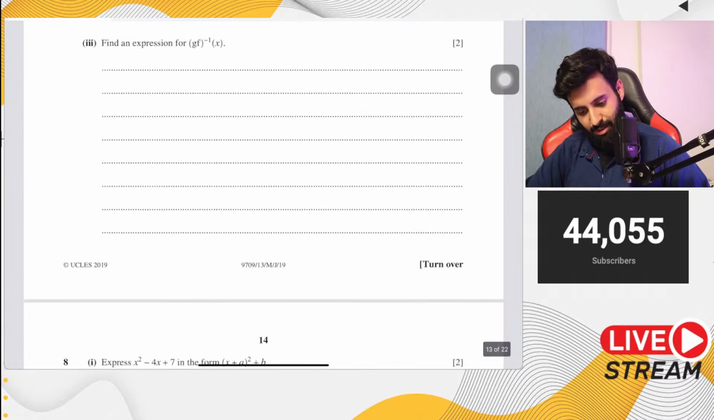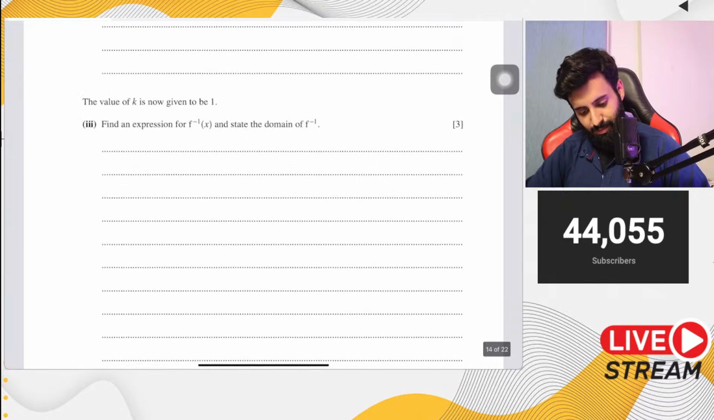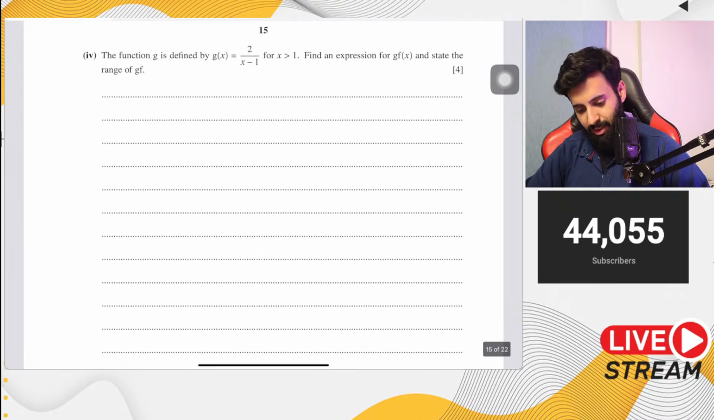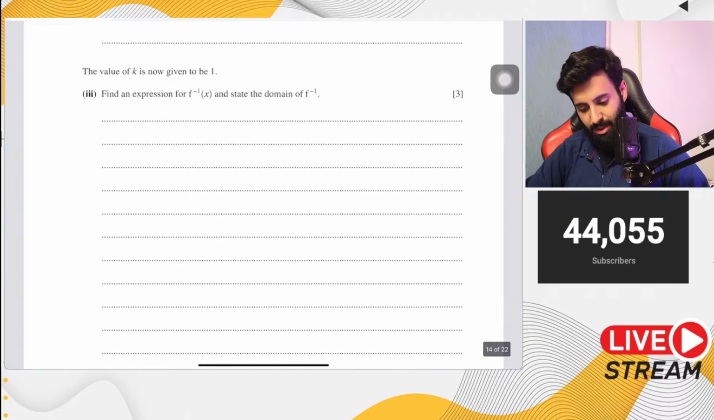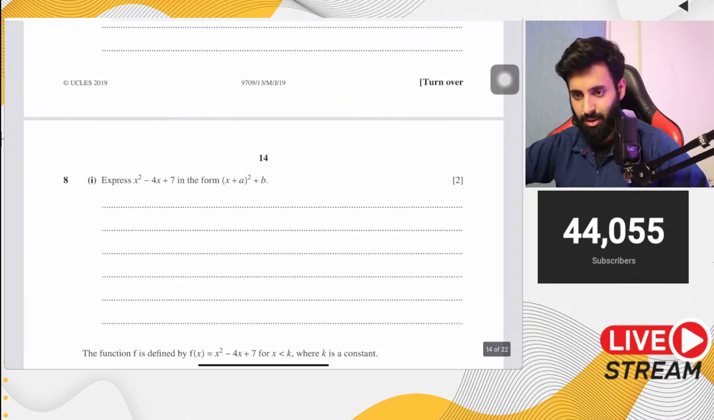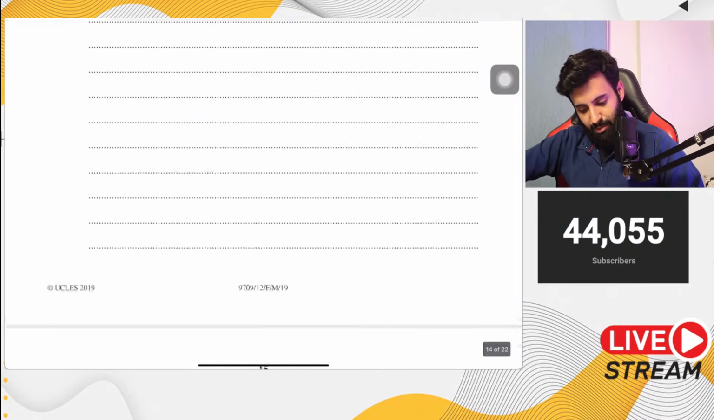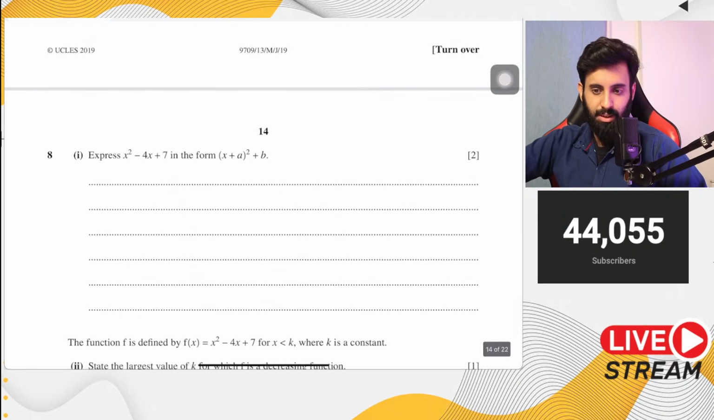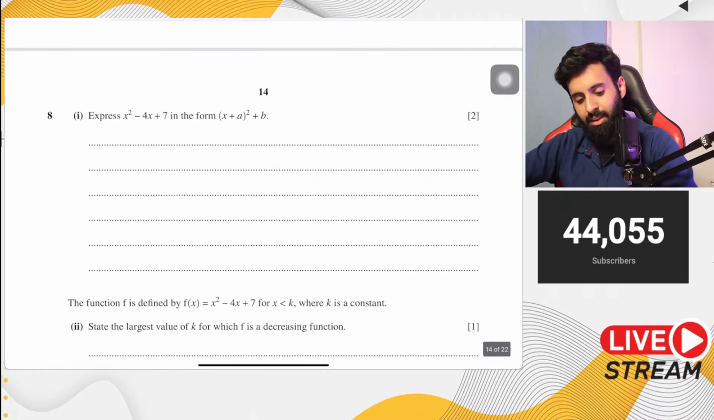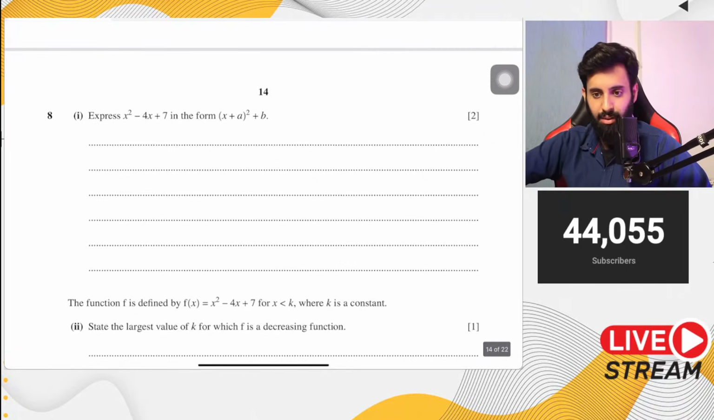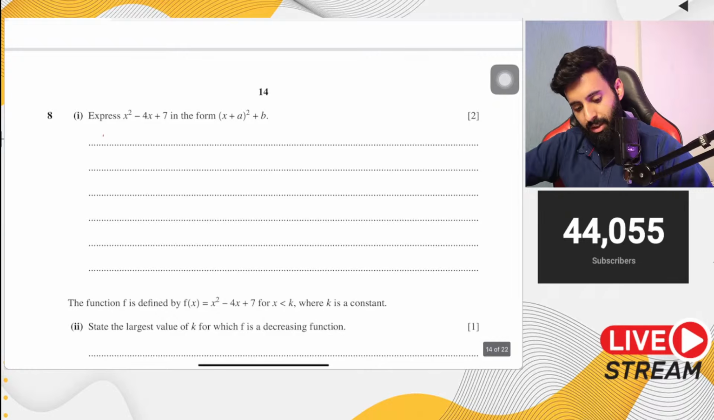Khair, let me find another question which we can solve. Although we will solve most of the questions that we have over here, I'm just trying to go in a certain sequence. Okay, now here's another question, February, March 2019, paper 12. Let's see what this says. It says express x square minus 4x plus 7 in the form so and so. So we have to bring it in completed square form.